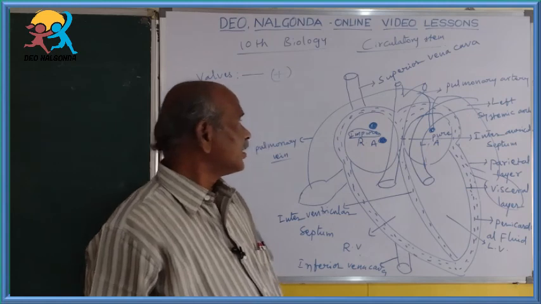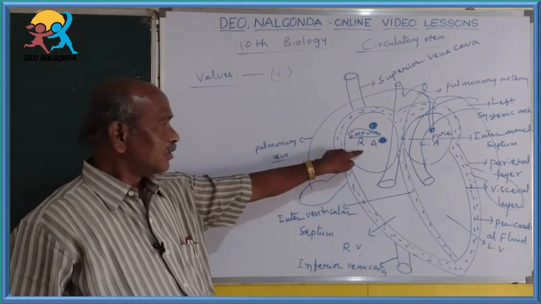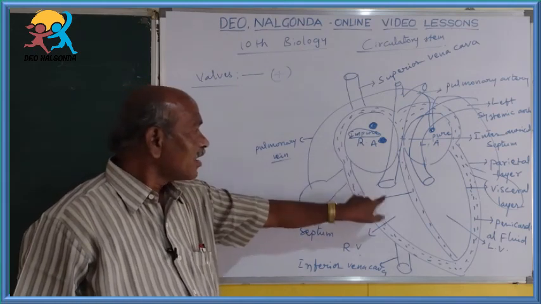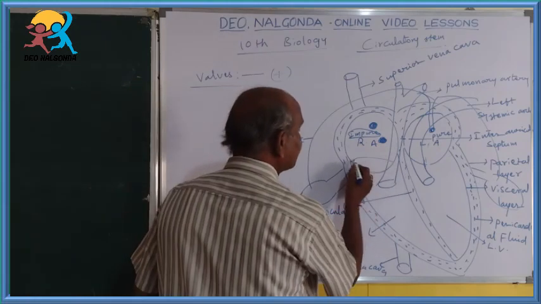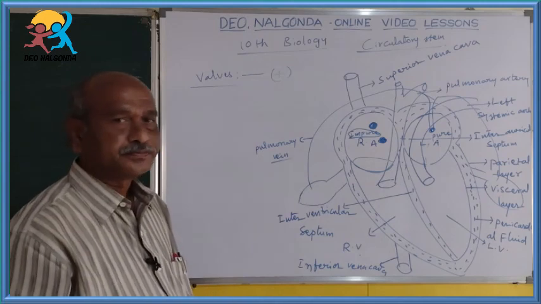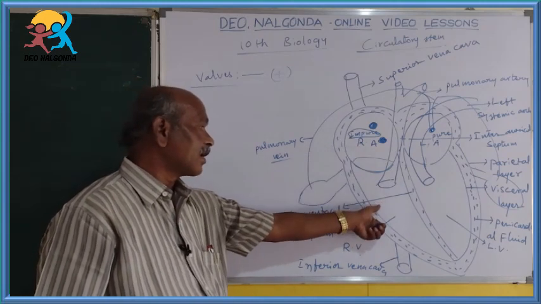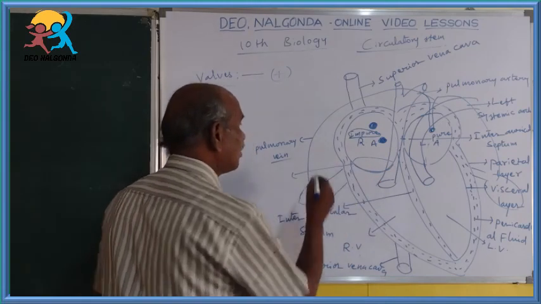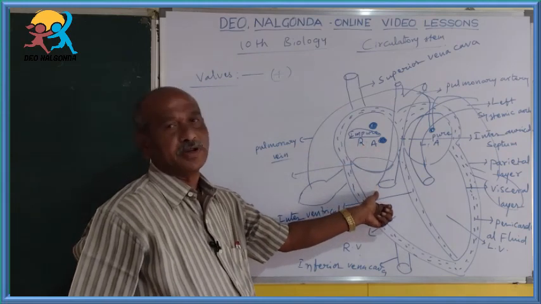First, this is the right auricle. This is the right ventricle. The right auricle opens into the right ventricle by an aperture. So this is the aperture. Between the right auricle and the right ventricle, there is an aperture present. This is called the right auriculoventricular aperture.